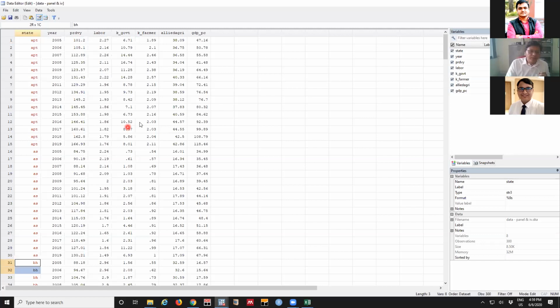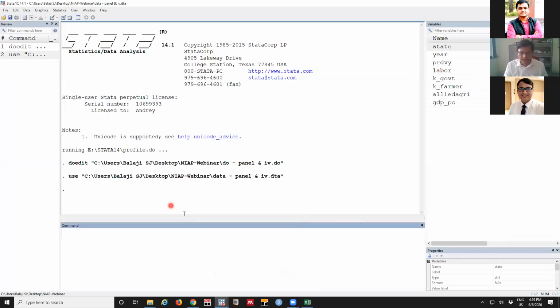One way to ascertain there is no error in the numeric data is that here you can see all the numbers are in black color. If there are any non-numerical entries, like we saw, instead of 0 if there is O, instead of 1 if there is L, both look similar. In that case, this black will turn to a different color, like the maroon for the states variable. So we have to go through and find where the mistake is, and then clear it. Now the data is taken into Stata.